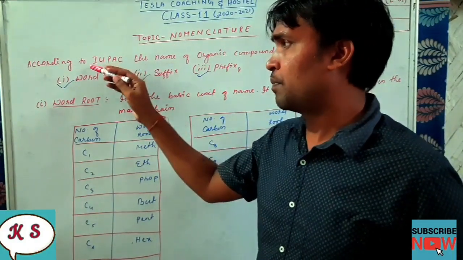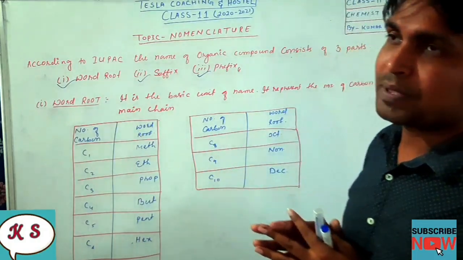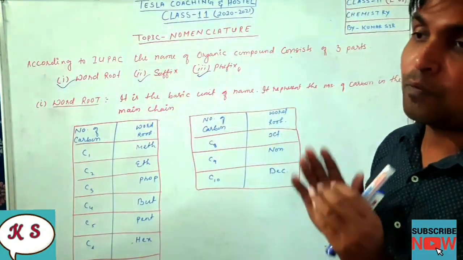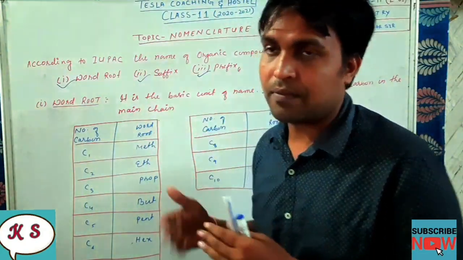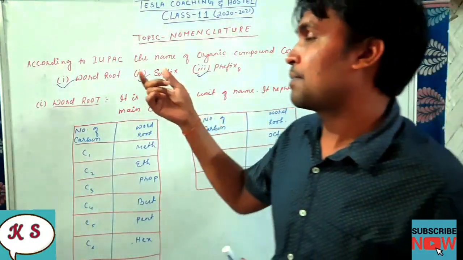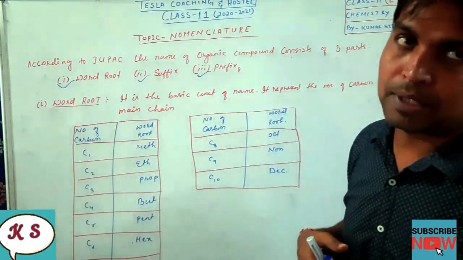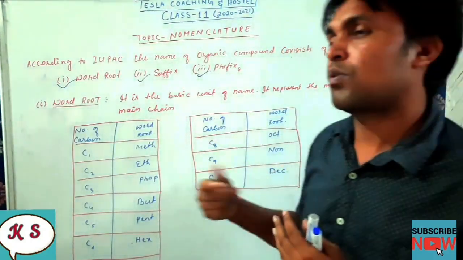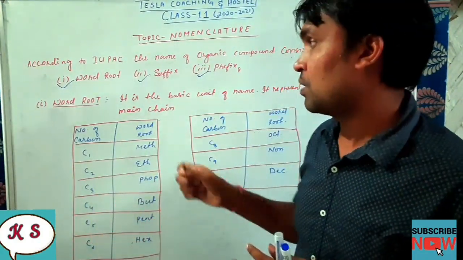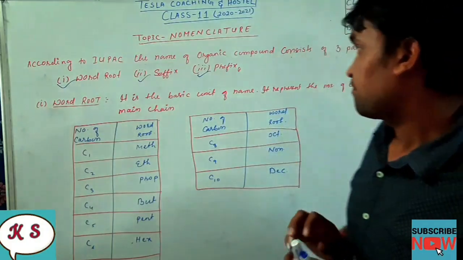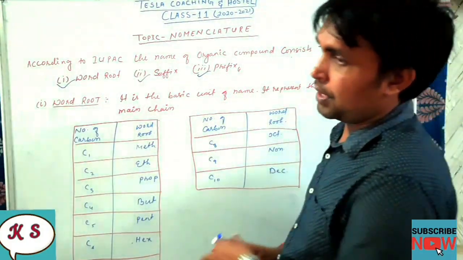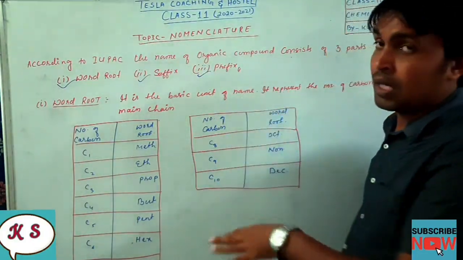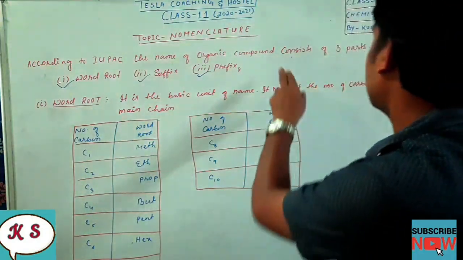So, what is the purpose of this IUPAC? The purpose of this organization is to make the rules for naming compounds. Whichever new compound is discovered, they will give the guidelines according to which we have to name the compound, so that one compound will not have more than one name. That is the work of IUPAC. Now, according to IUPAC, the name of an organic compound consists of three parts.